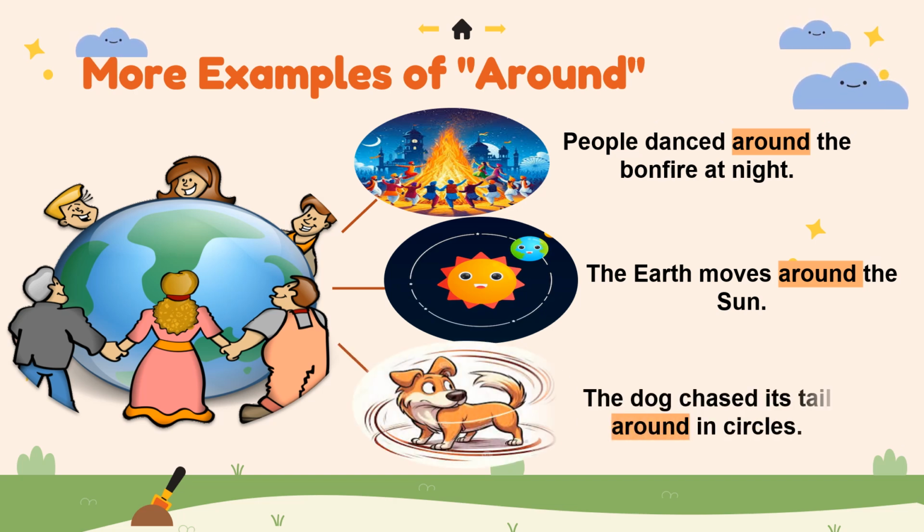And the next one is the dog chased its tail around in circles. This dog is spinning or moving in a tight circular path all around its tail. Means अपनी tail के पीछे पीछे घूम रहा है. Around helps us visualize it's going in a loop. Dog is moving in a loop. Fine?